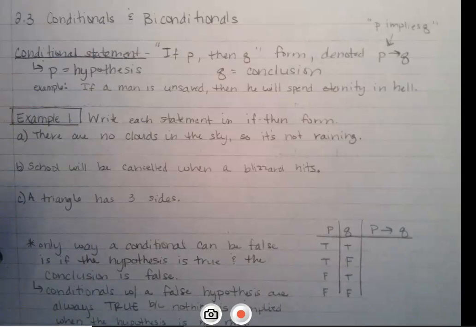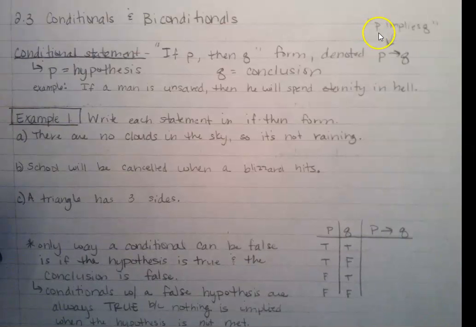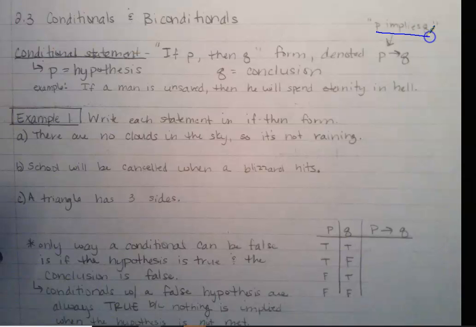So first up, a conditional statement says, if P then Q. This form is denoted as P with an arrow Q. We could say P implies Q here, but most of the time we're going to read it as if P then Q. P is your hypothesis, and Q is the conclusion.